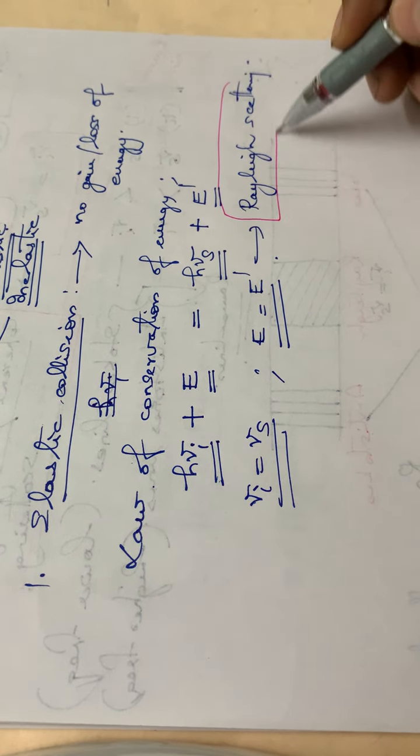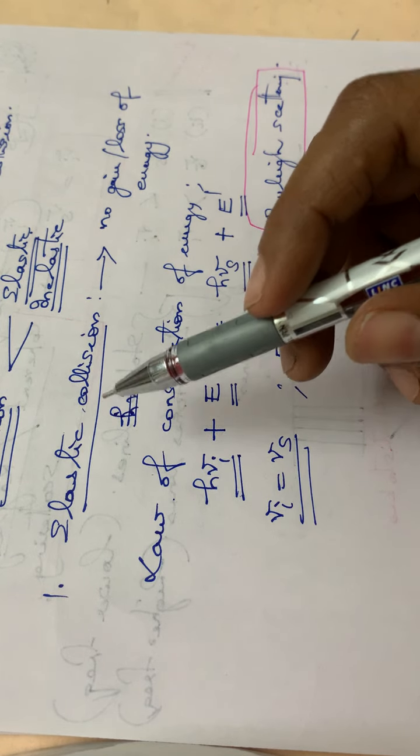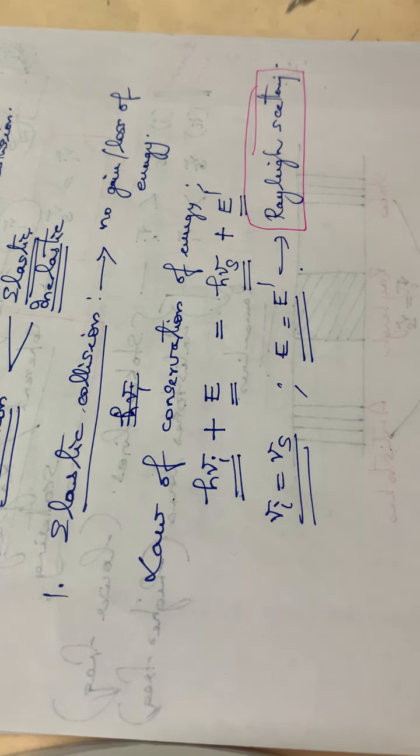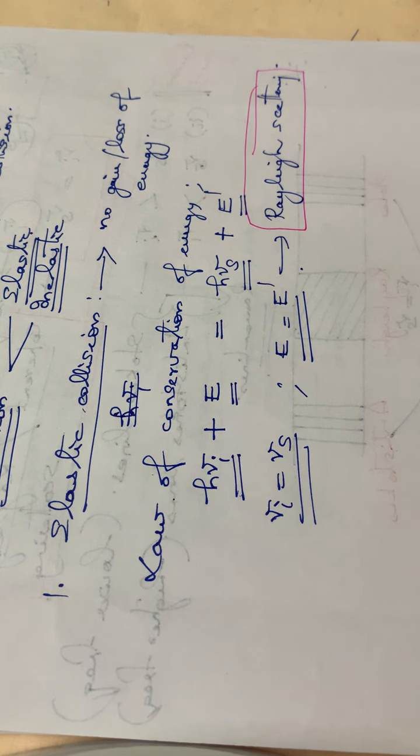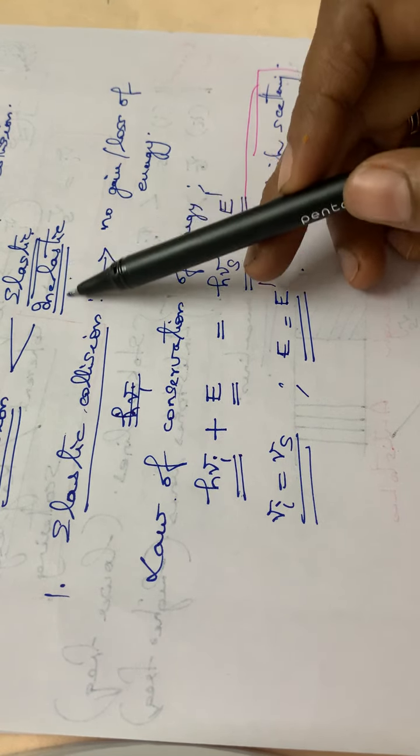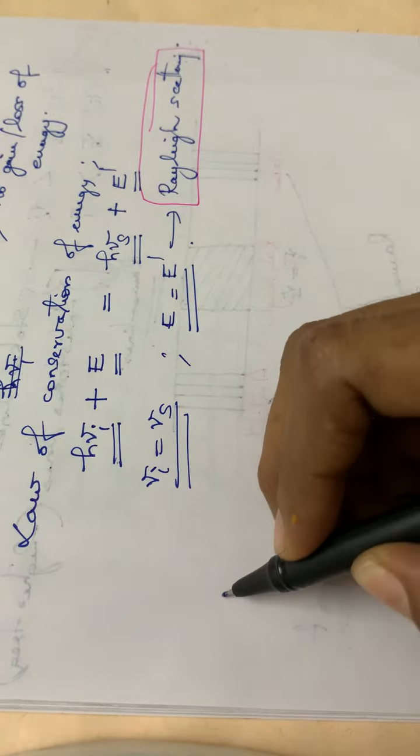This Rayleigh scattering is a result of the elastic collision between the photon and the molecule. So this is the first case, elastic collision. This is the explanation given by the quantum theory of Raman effect for Rayleigh scattering. Next we can go through the second type of collision, that is the inelastic collision.